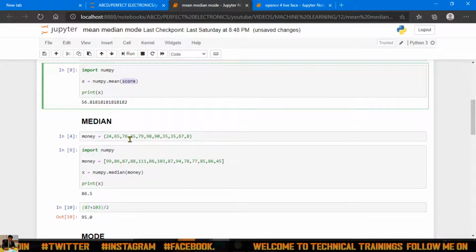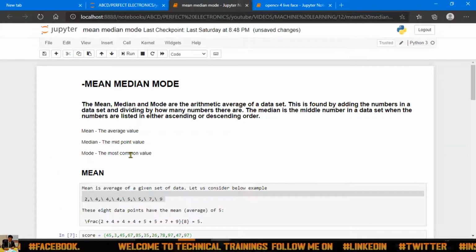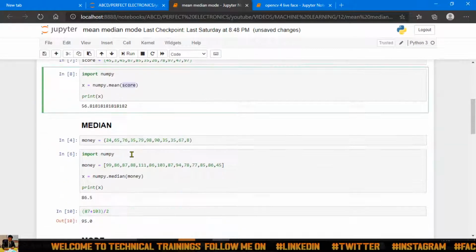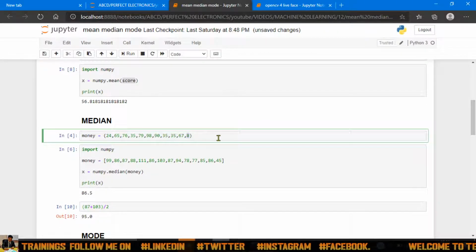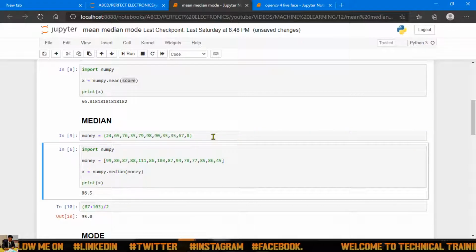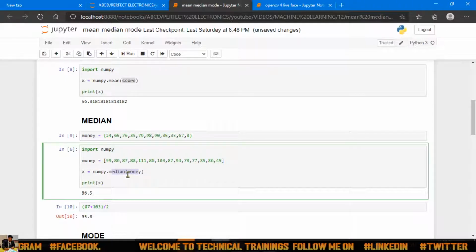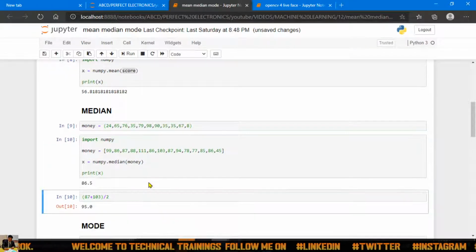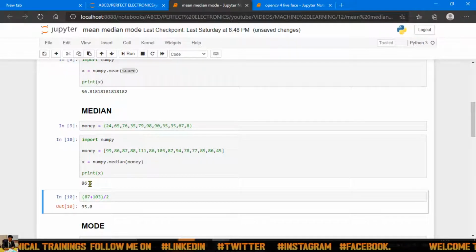Now median is nothing but, as I discussed over here, the midpoint value. Let's see how it will work. I've just created a data set, that's money. If I execute this, the data set will get created. Then I'm using numpy dot median to get the median on that. If I execute this, it will give me exactly the midpoint: 86.5.